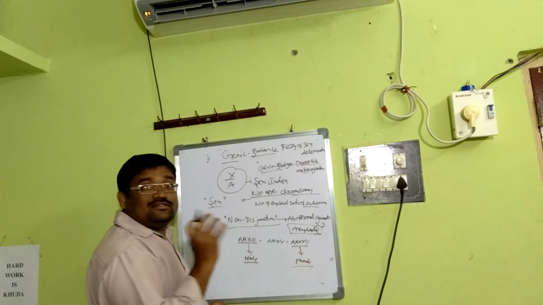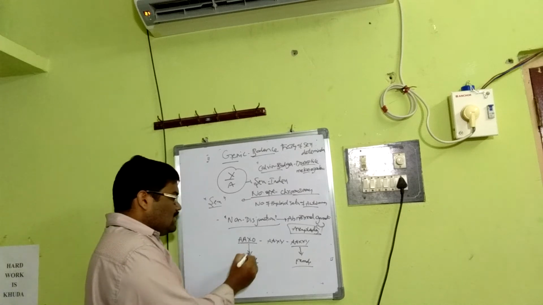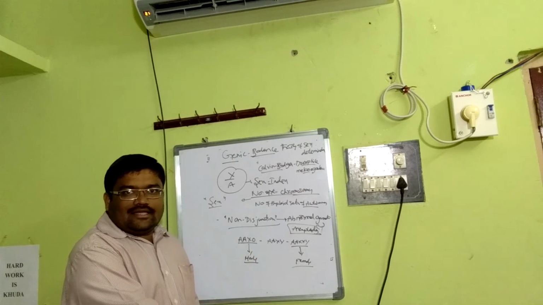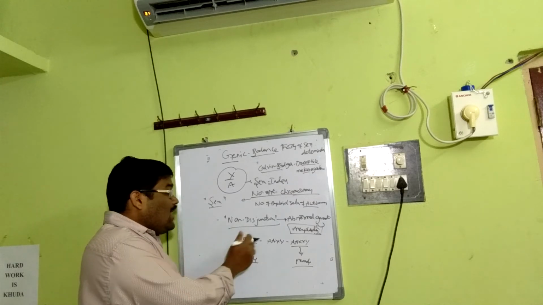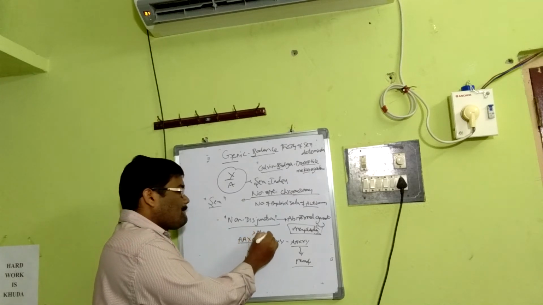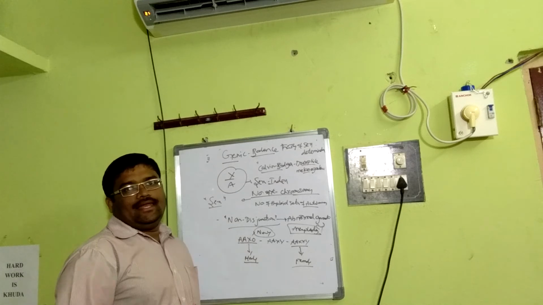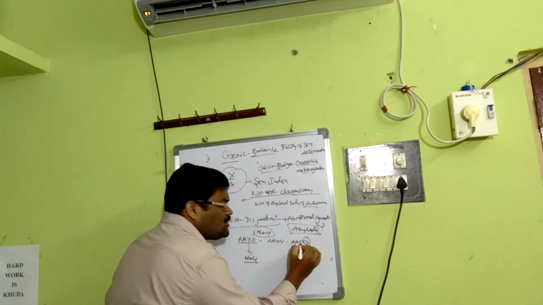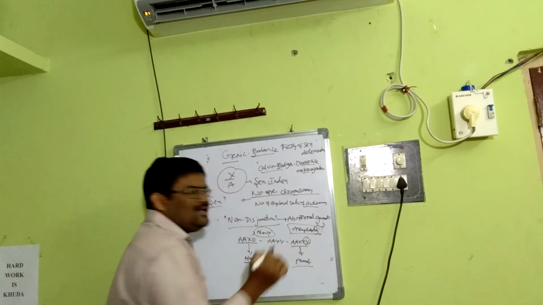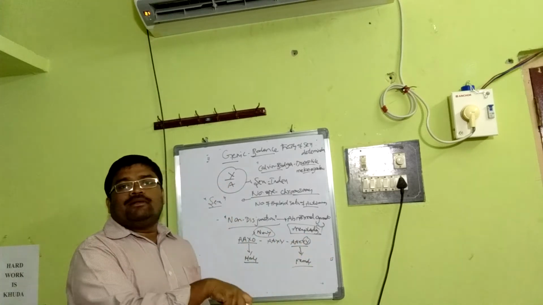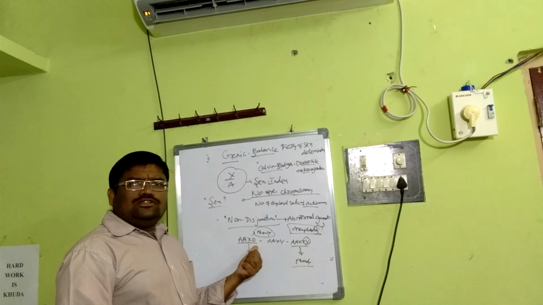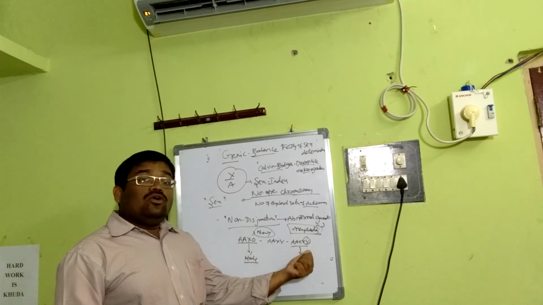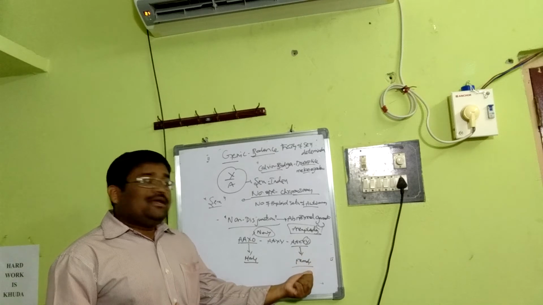This is not surprising, because XX, XY is the basis in Drosophila also, but here there is no Y, and still the offspring becomes male. And here is another aneuploid: in addition to 2 X chromosomes, there is one more Y, but still it becomes female. That means though there is a lack of Y chromosome, the individual becomes male, but though there is a Y chromosome, the individual becomes female.